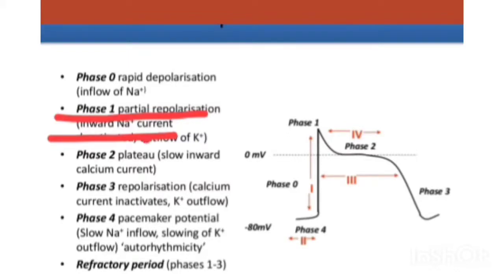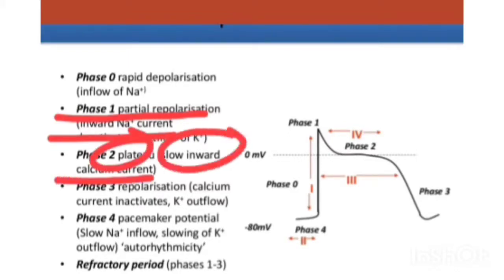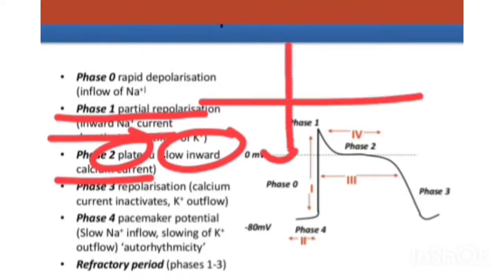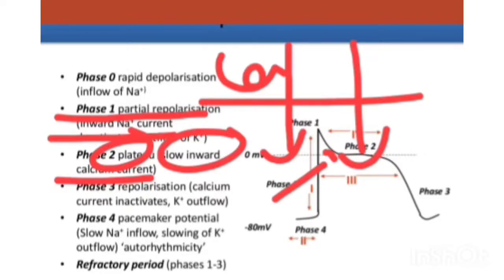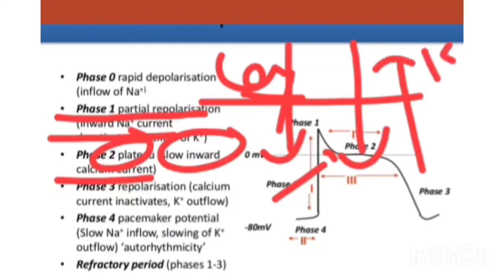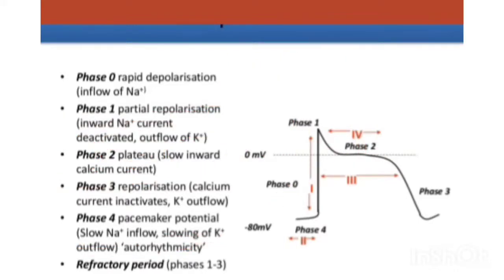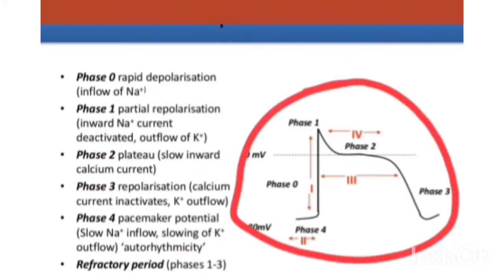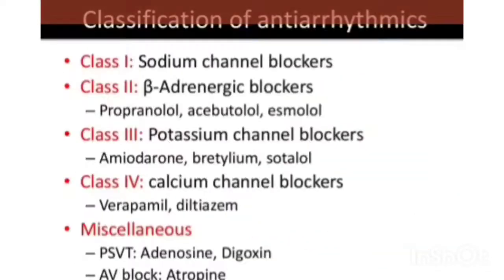And the third one is the plateau phase. There is a slow inward calcium current, with movement of calcium across the membrane causing depolarization. Then the calcium currents are inactivated, and potassium moves out, causing the repolarization. Phase 3 and phase 4 are related to the pacemaker potential, with sodium inflow and slow potassium outflow and automaticity. This is most important. Learn the whole of it to remember how the whole cardiac cycle works.